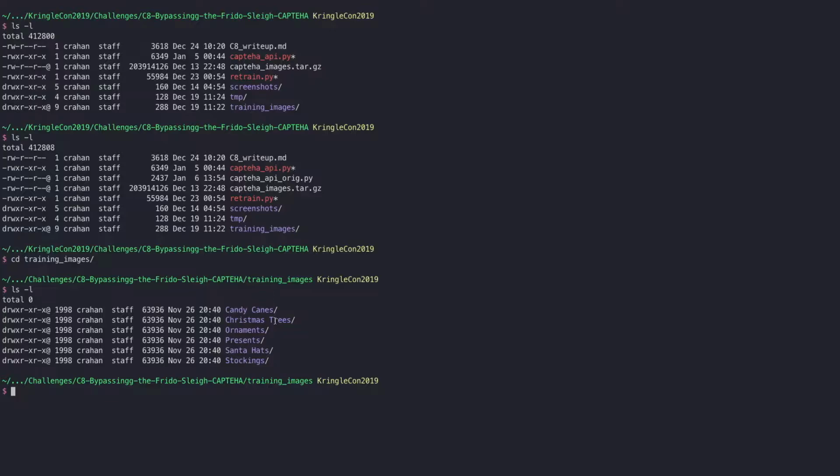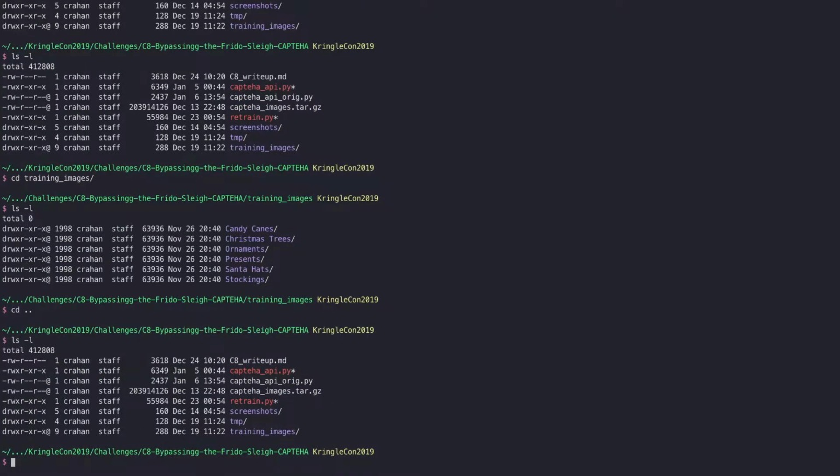So we can use that together with Chris's script, basically, to do the same kind of training, to build out that model and train that model so it can identify those types of Christmas ornaments. Once we've trained that model, the way you would do that is by using the following command. Let me copy and paste that here in its most basic form, but we'll make an adjustment there. So we would say Python retrain, because that's the script that Chris provides, and then provide it with the image directory, which is training images in our case.